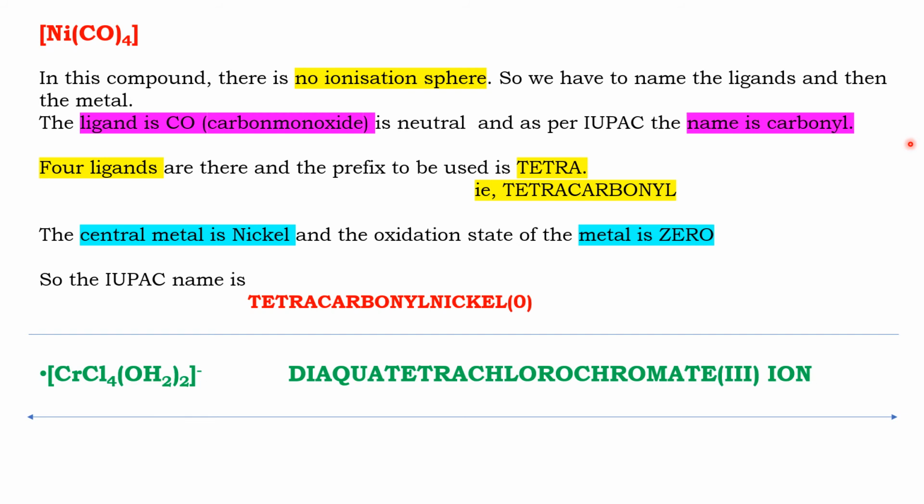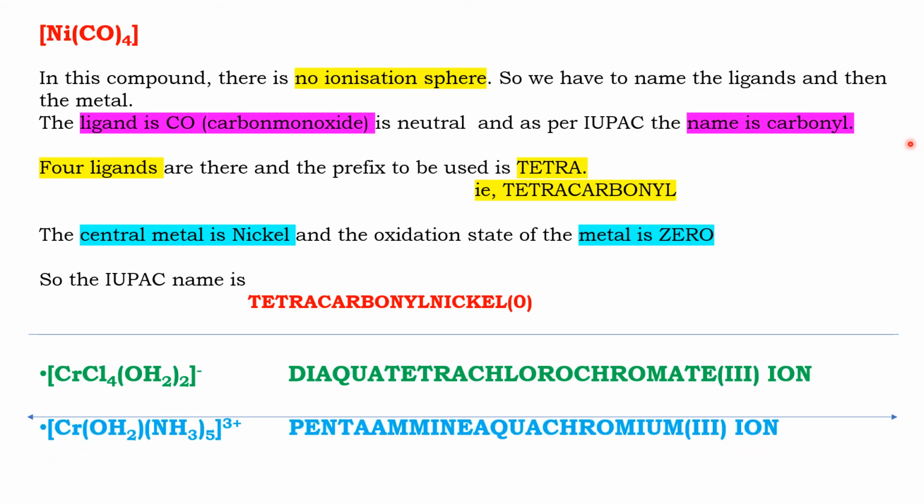Okay, now take another example. See this compound, [CrCl4(H2O)2] with a minus charge. So here there is no ionization sphere. It is an ion, so here there is only a coordination sphere. The ligands are water and chloride. How many water molecules? Two water molecules. How many chlorides? Four.